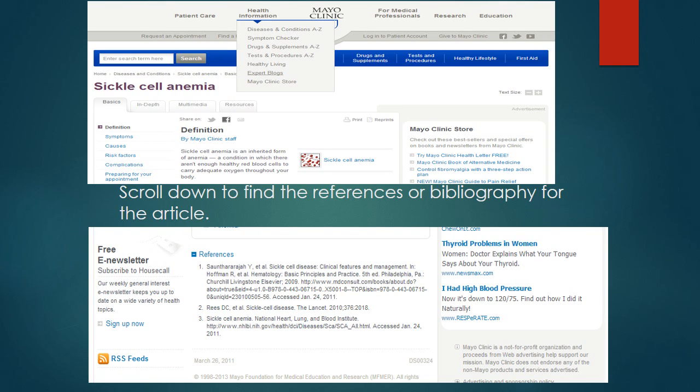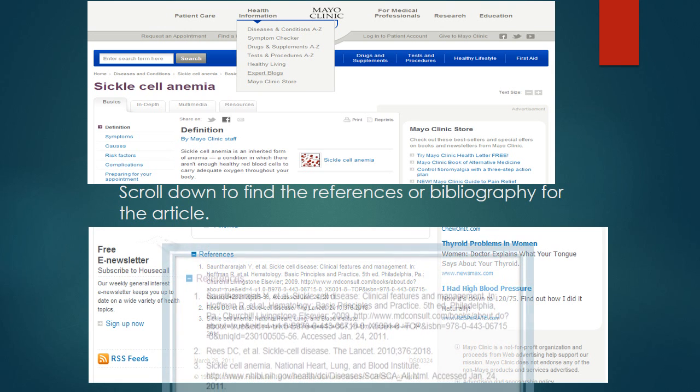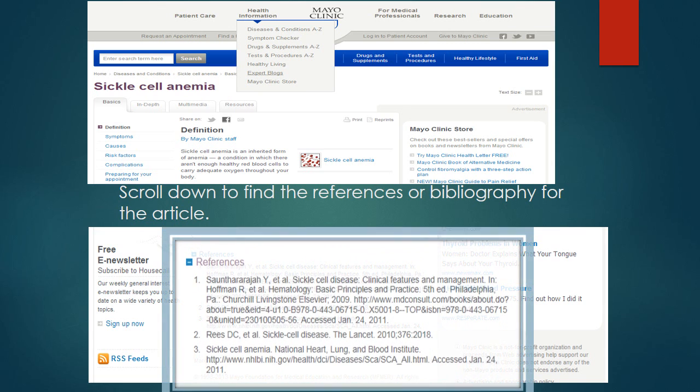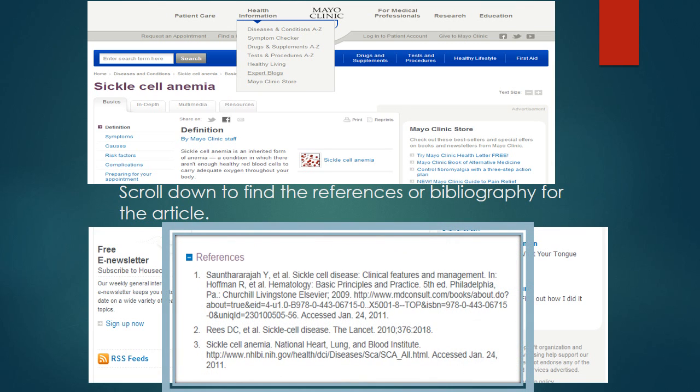References are usually found at the end of the page in the form of a bibliography or a list of references. This page from the Mayo Clinic has a clearly marked list of references. Some resources, such as a hospital or medical institution websites, may not give a list of references, and those websites have to be assessed based on the authority or reputation of the institution to give that information.